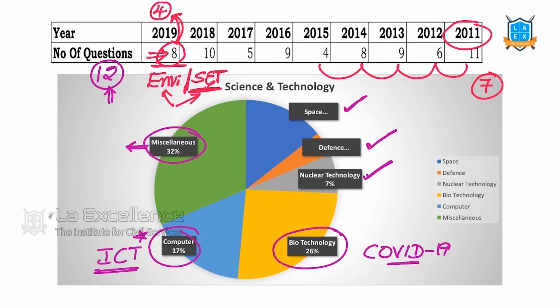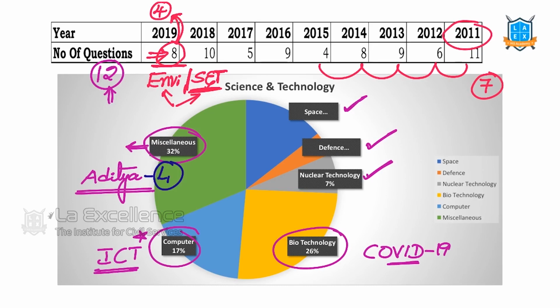For example, recently there is this issue of Aditya L1. Aditya is a space mission which we want to send to study the upper atmosphere of the sun. So we need to read about the composition of the upper atmosphere of the sun, and there are certain newly found planets called exoplanets. What are they? These areas which are considered fundamental physics are important, so we are going to focus on them also in our current issues. This is the broad classification of science and technology questions based on the previous paper analysis.